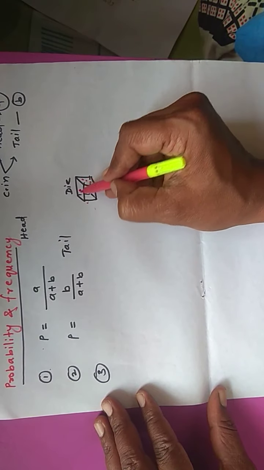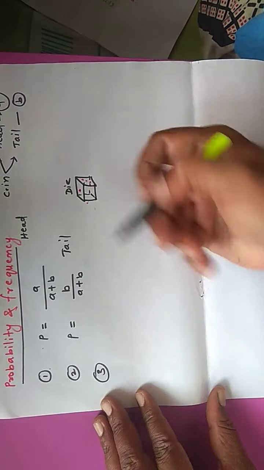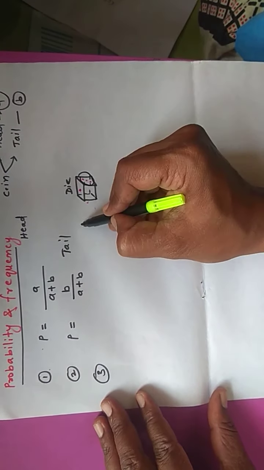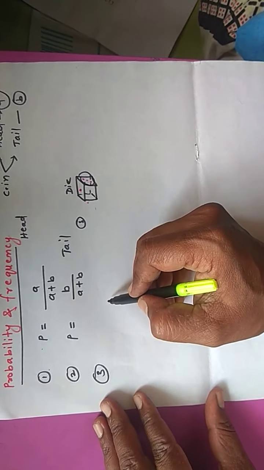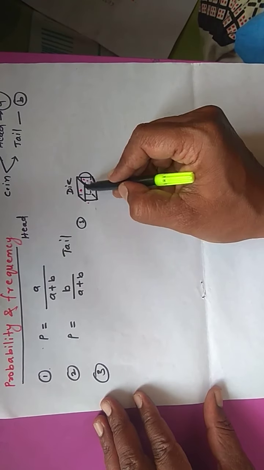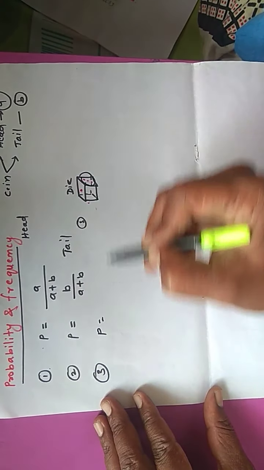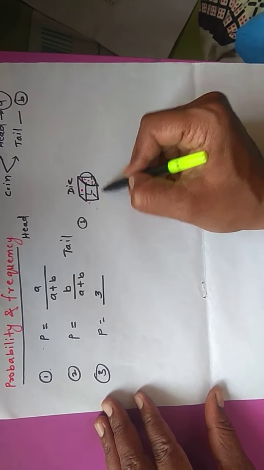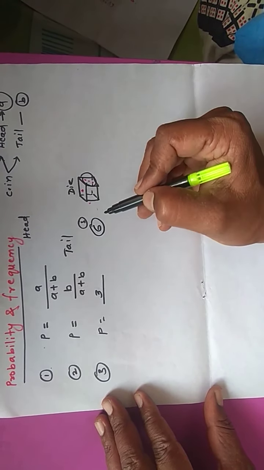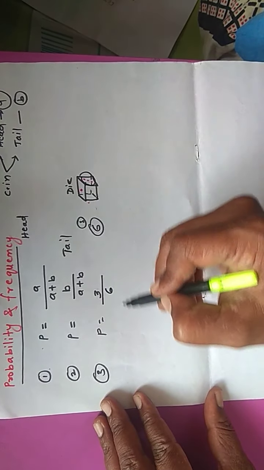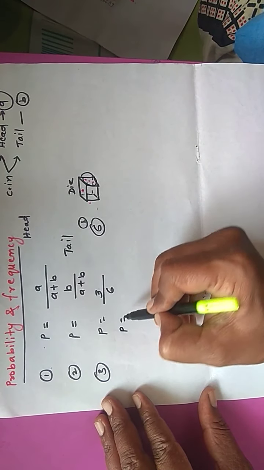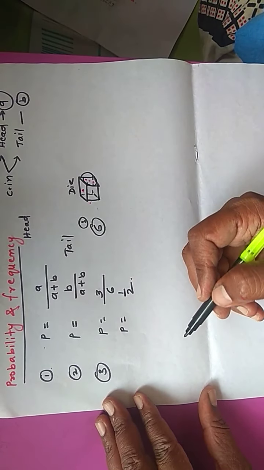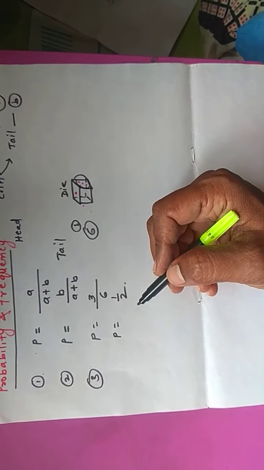So let us consider in between these two, if I toss this die and suppose the third spot I see on the top of the die, then the probability will be, what is the occurrence? It is third. And what are the total surfaces? We know that it is a cube having 6 surfaces, therefore 3 by 6. Therefore the probability will be 1 by 2. So this is all about the probability.